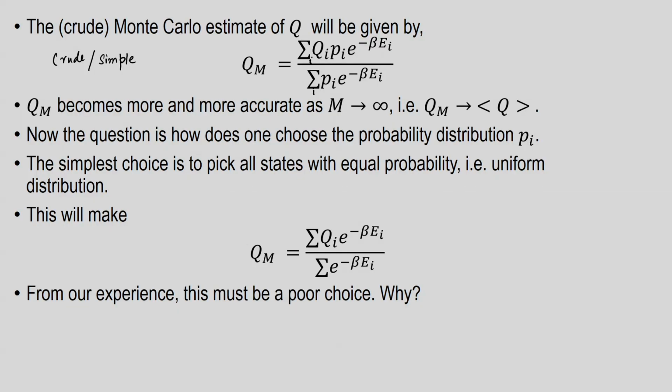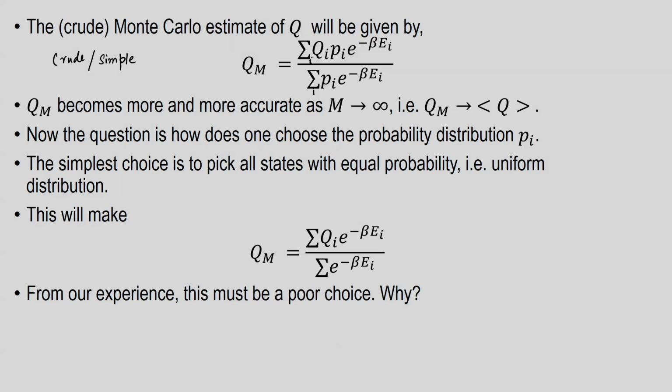But it is true that if M goes to a very large value, in the limit tending to infinity, your Q_M will give you the accurate estimate of this expectation value of Q. And if you are wondering what Q is, it could be anything for a given thermodynamic system. In this particular case, we have magnetization in mind.